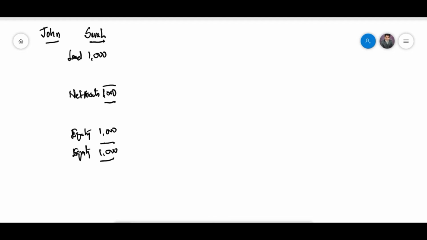In John's situation, there's cash worth of $1,000, and that's supported with net assets of $1,000, and this $1,000 is supported with equity $1,000 and $1,000 equity.